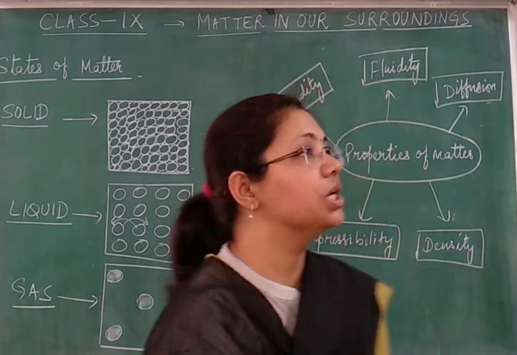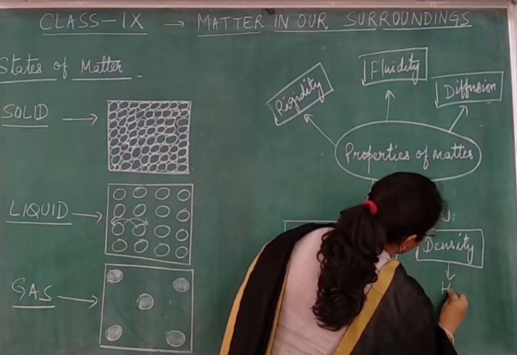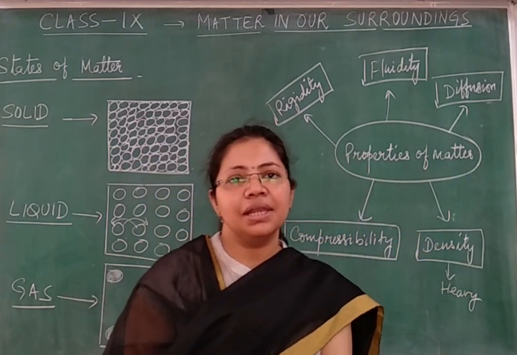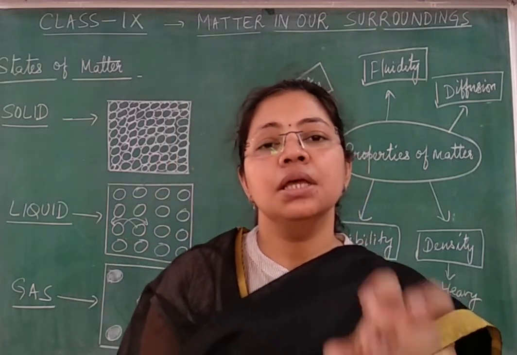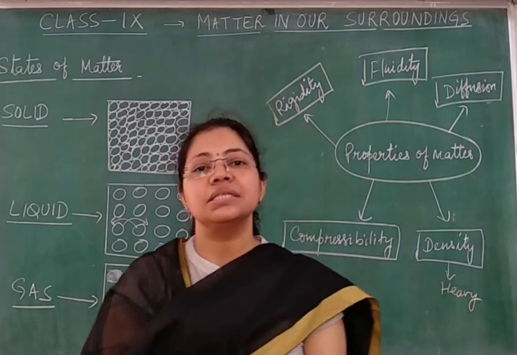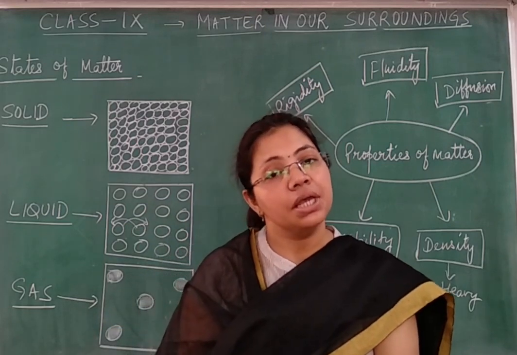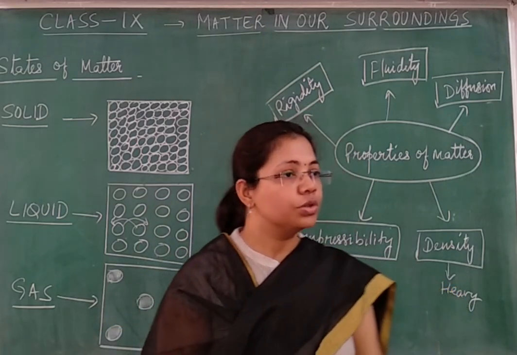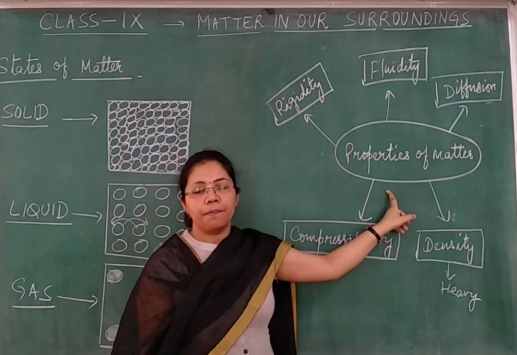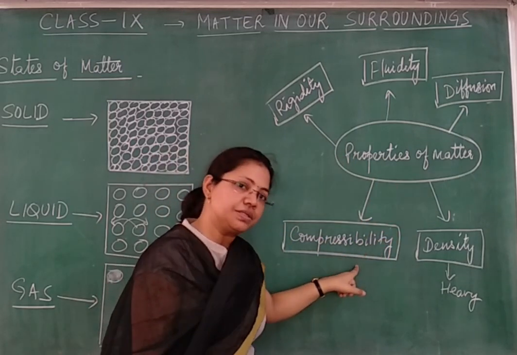And always remember, children, density refers to the lightness or heaviness of the material. Means if a material is heavy, then we will say that the material's density is high. And if a material is lighter, then we will say that the density of that material is less. Right, children? So these are some of the important properties of matter. Now we will compare the 3 states of matter based upon these properties.